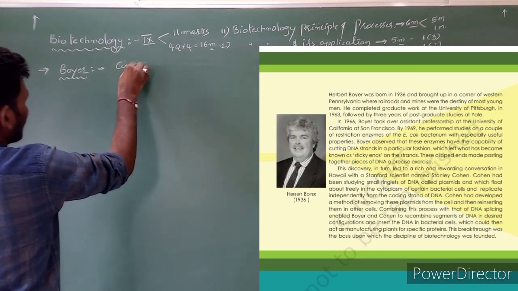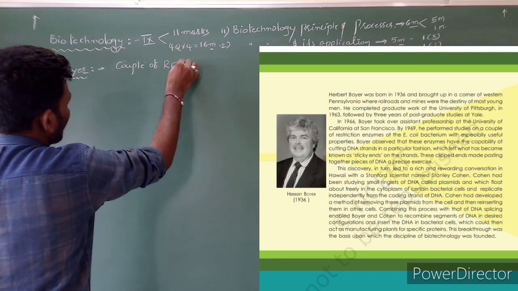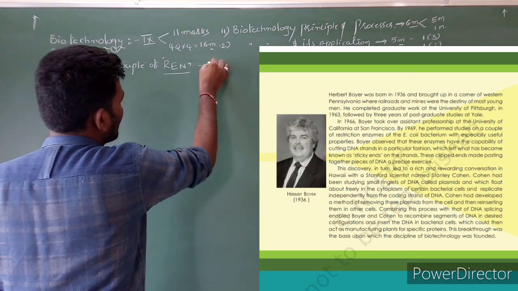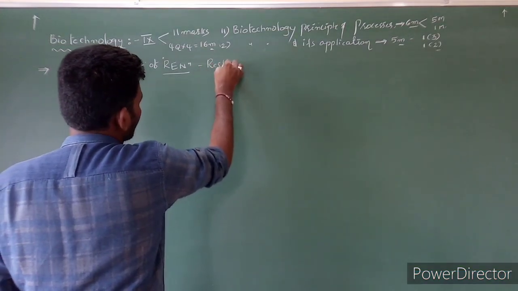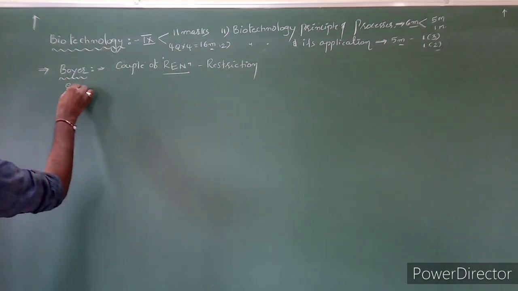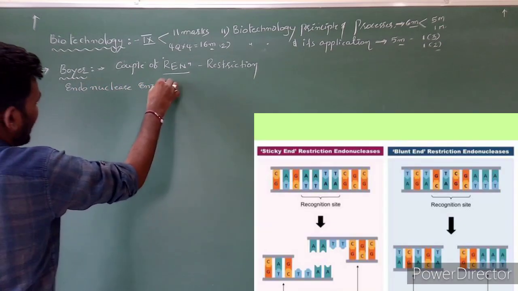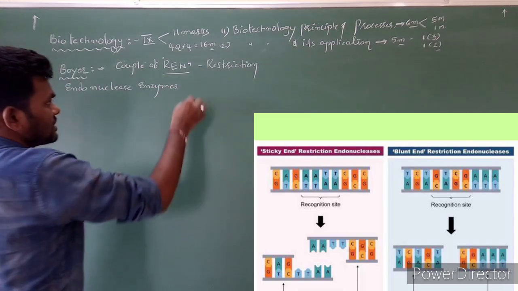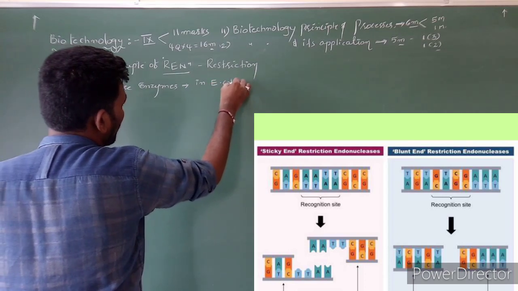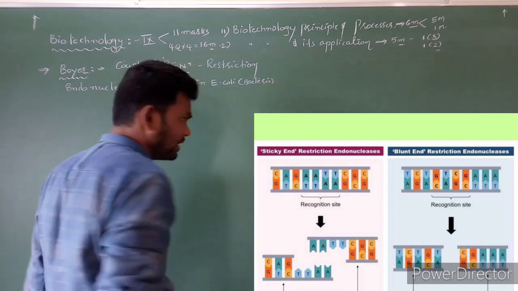regarding a couple of REN enzymes. REN means what? Restriction endonuclease enzymes, which are present in Escherichia coli. You know, it is a bacteria. Got it?